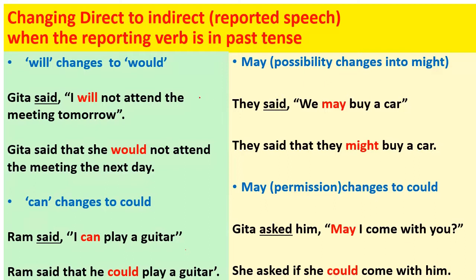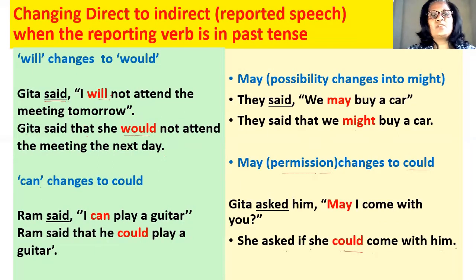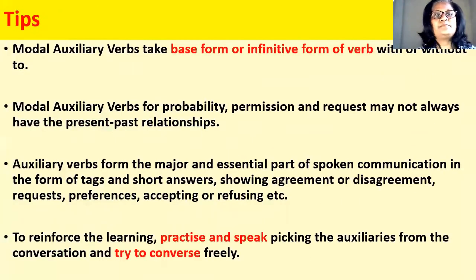So these auxiliary verbs will, would, can and could, may and might, they bear a present past relationship only when there is a situation of indirect narration or during reported speech when the reporting verb is in past tense. Otherwise, these auxiliary verbs are independent. Now, these are the tips. Modal auxiliary verbs, they always take base form or infinitive form of the verb, with or without to.